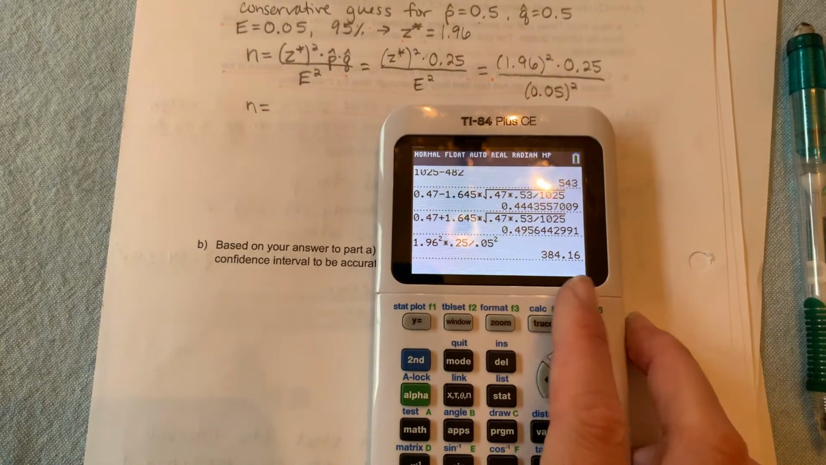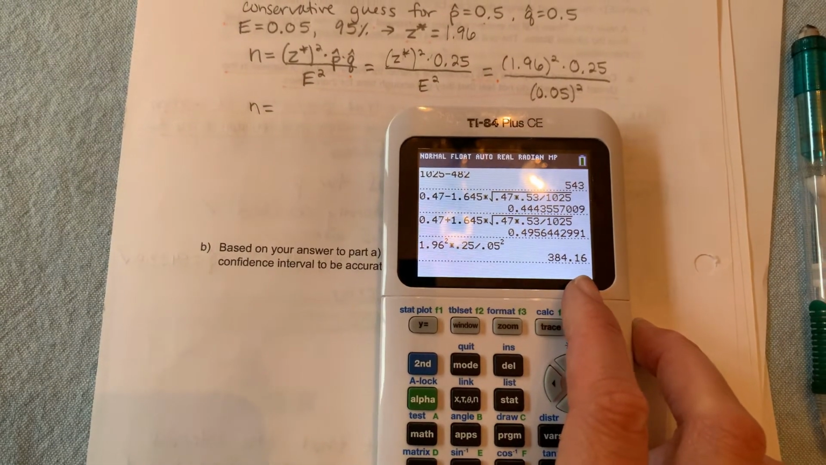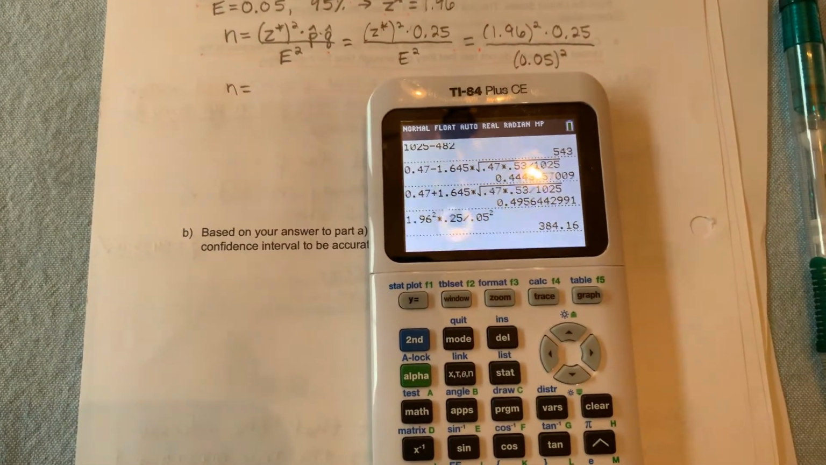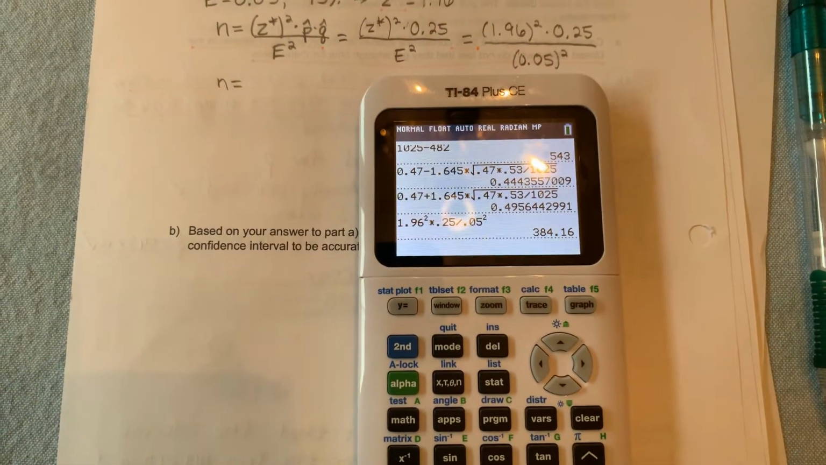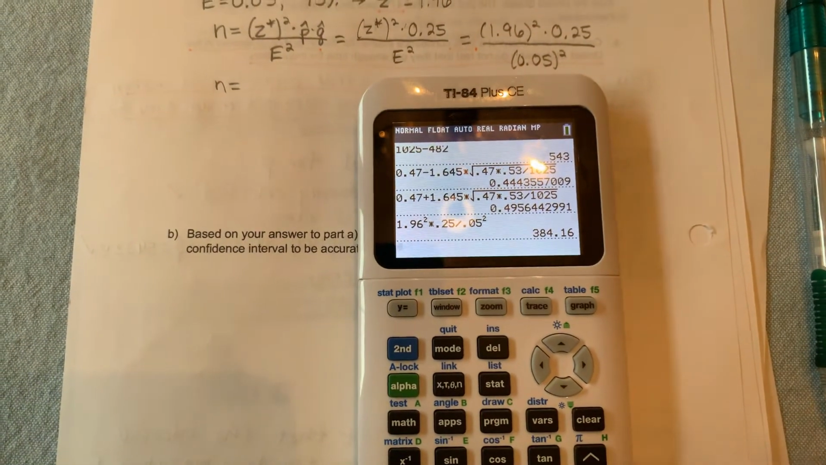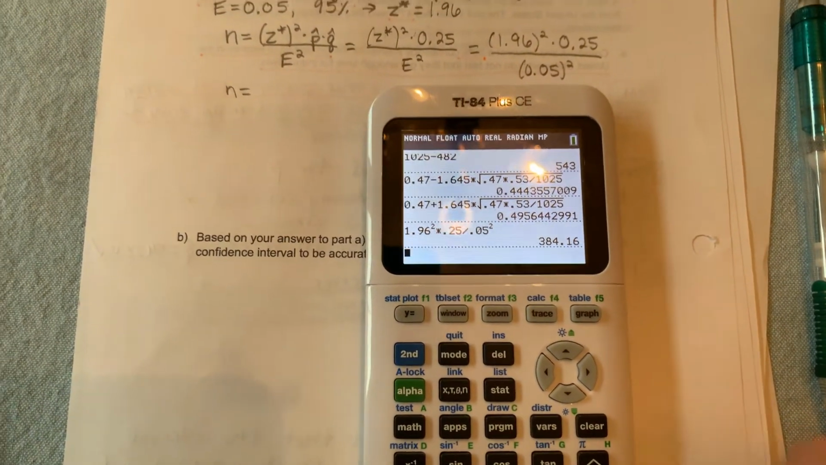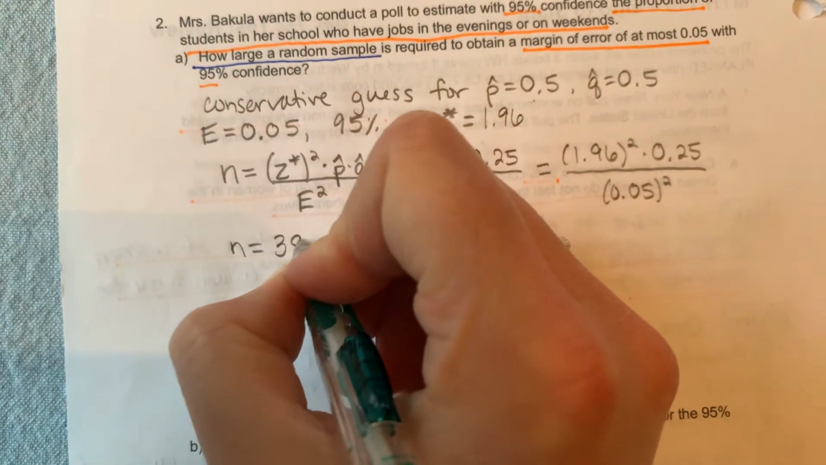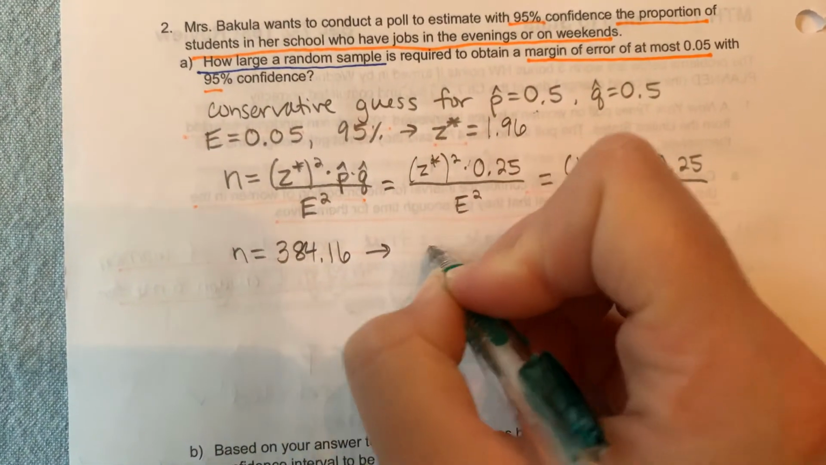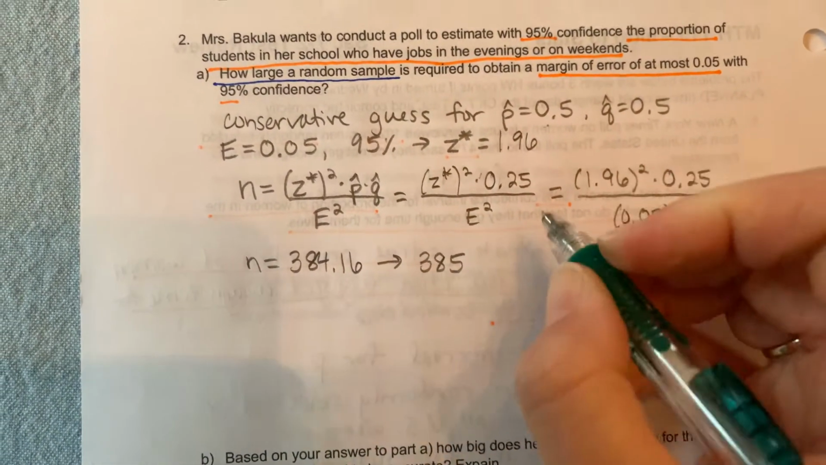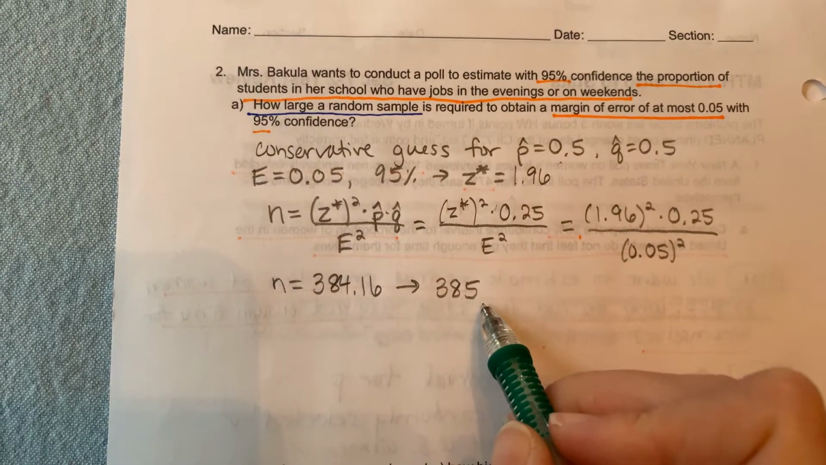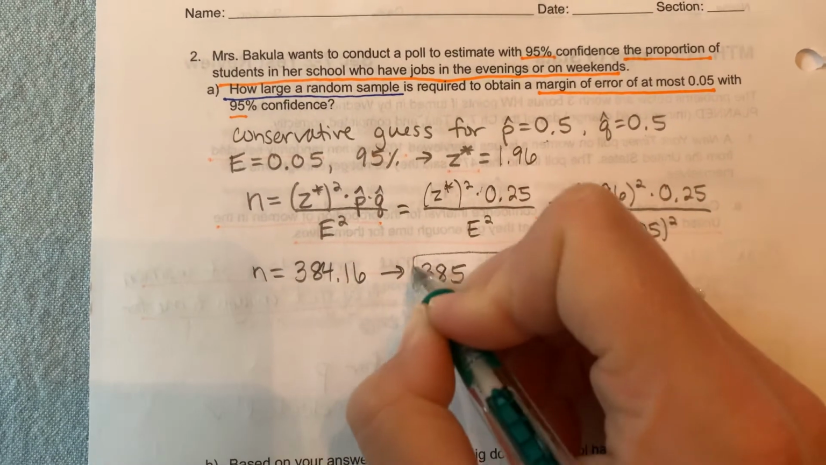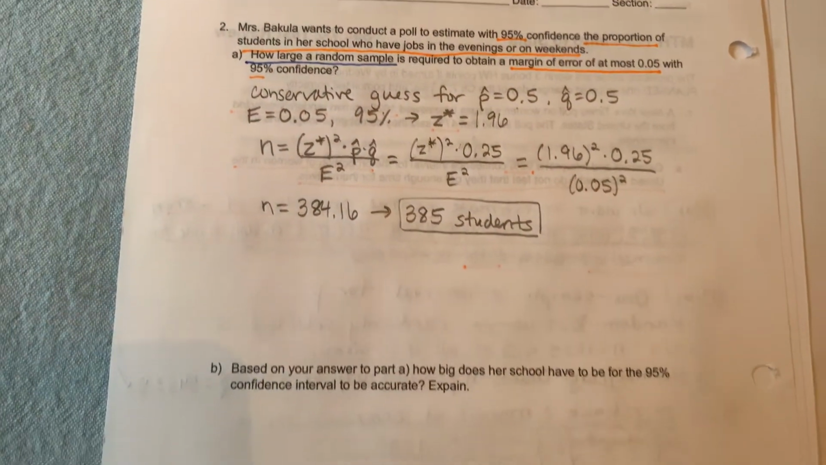384.16. So I obviously can't have 0.16 of a person, and it's tempting to round down because obviously 0.16 is less than 0.5, but remember we want our sample size to be large enough, right? We can't undervalue our sample size. So with sample size estimations, we always round up. So this 384.16 is what we technically get, but we round up to 385. And let's go ahead and write what these are. These would be 385 students we would need to survey. 385 students. Okay, that's answer number 2.